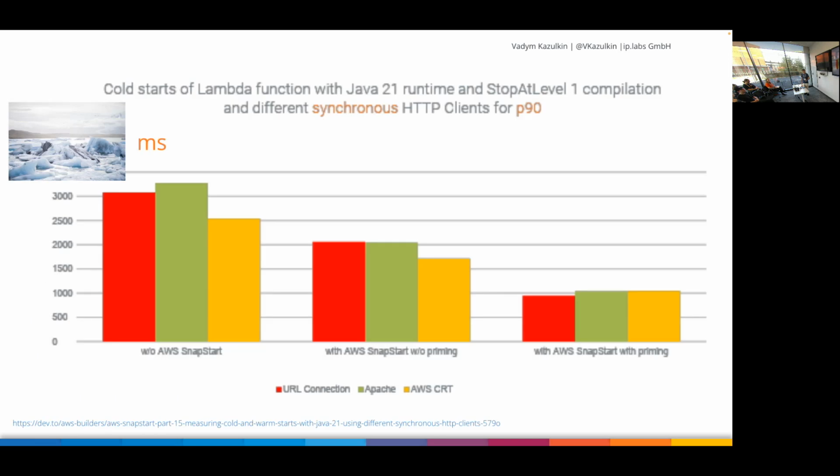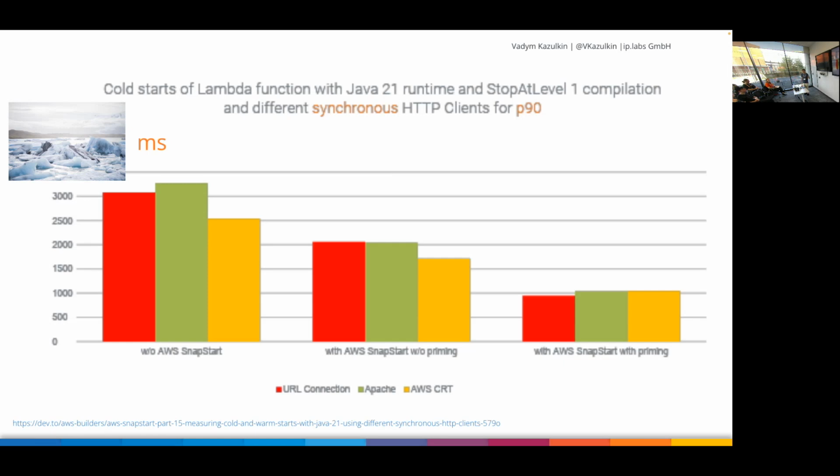Also wanted to explore what's the difference. And you see this yellow one from AWS is really performing really good, especially with priming, because I already pre-warmed the HTTP client. The difference is not there, but if you cannot use priming, then it's really cool stuff. So if you don't use DynamoDB, but you would like to talk to some third-party service outside of AWS, you will probably need to have an HTTP client.